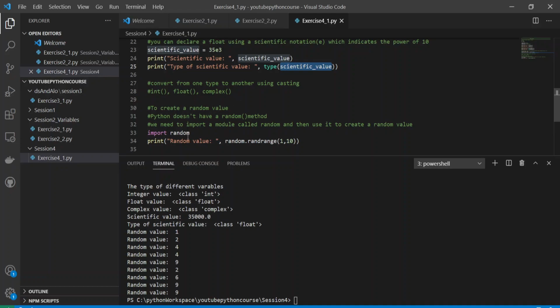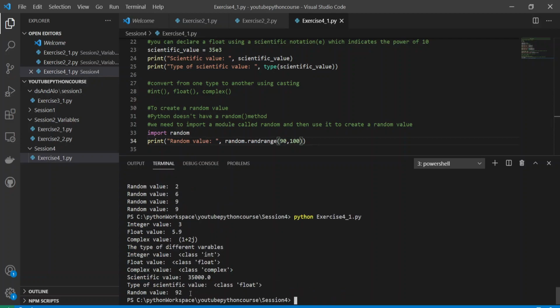And to create a random value, we don't have a built-in random method, but we can import a module called random and use the randrange method to create a random value within 1 and 10. If I give 1 and 100, or between 90 and 100, it will create a value between 90 and 99, for example 92. It will not create 100. The value will be greater than or equal to 90 and less than 100.